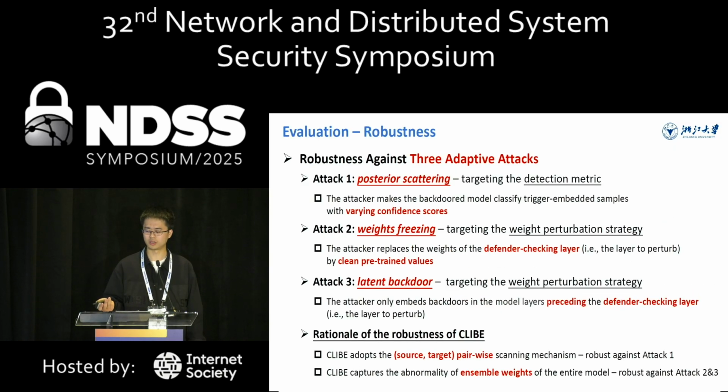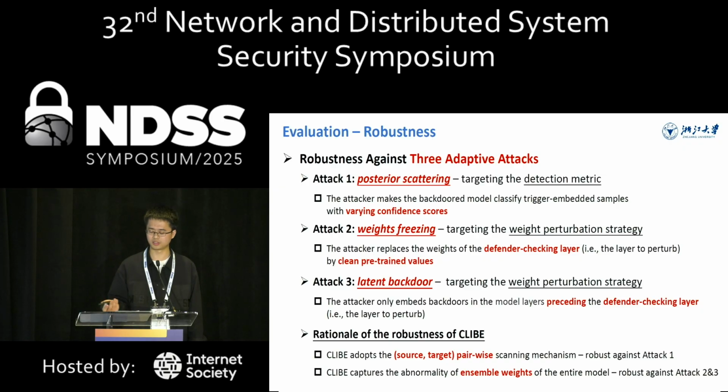A notable strength of our detection framework is the robustness against adaptive attacks. Here we consider 3 types of adaptive attacks. The first attack, posterior scattering, targets the detection metric by varying the prediction confidence scores of different trigger-embedded samples. The second and the third adaptive attacks, weight freezing and latent backdoor, aim to evade the weight perturbation strategy. In weight freezing, the attacker freezes the weights of the model's layers from the defender's checking layer onward and replaces them with just clean pre-trained values. The third adaptive attack, latent backdoor attack, embeds backdoors in the model's layers only in the layers preceding the defender's checking layer.